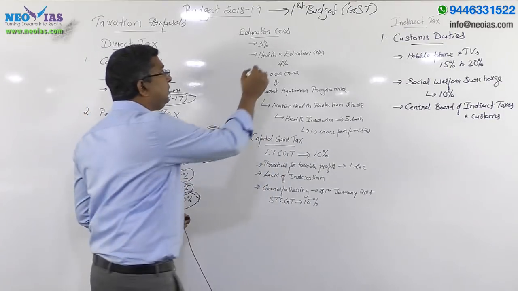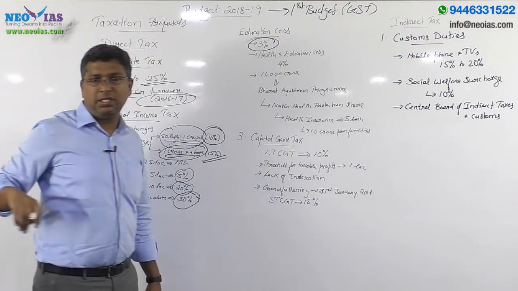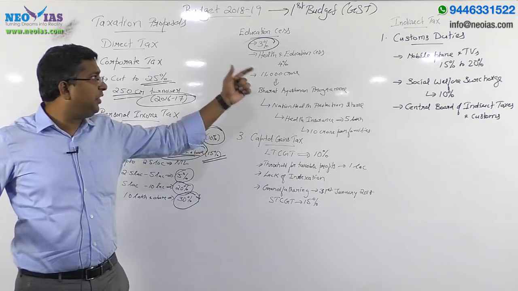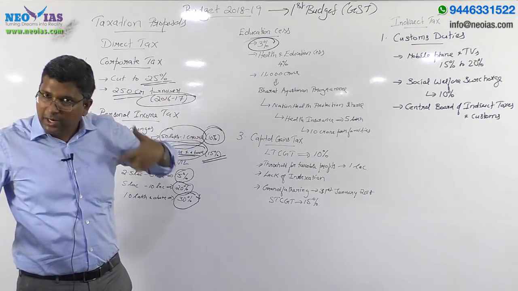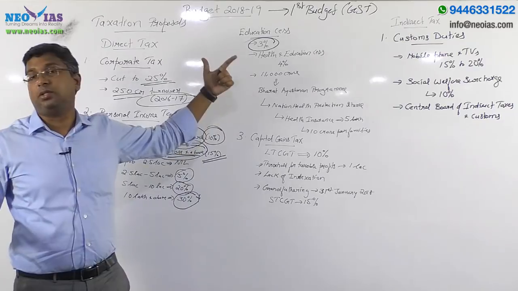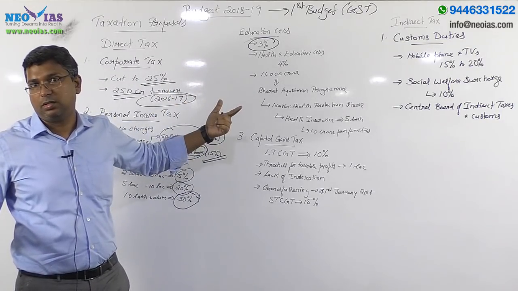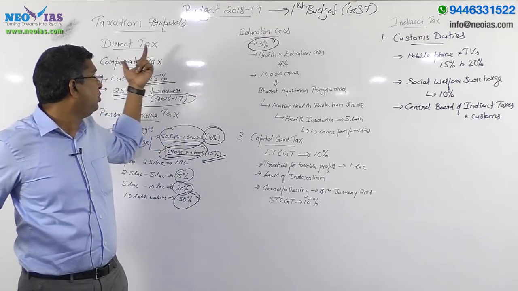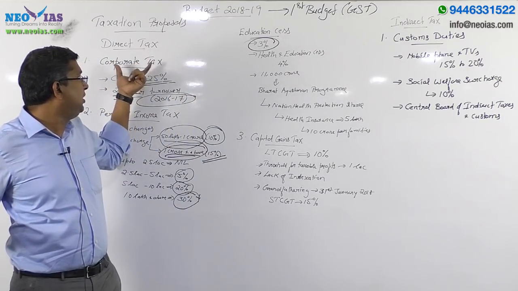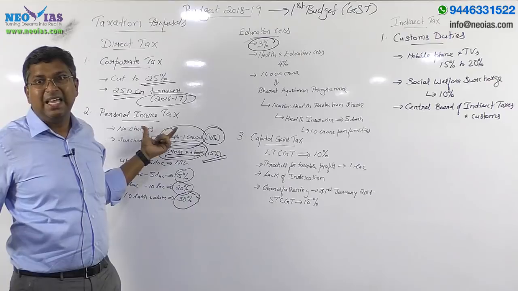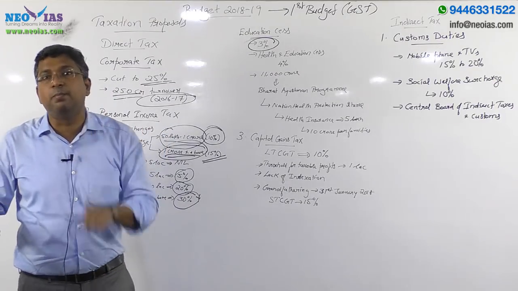The education cess earlier was 3%. Of this, 2% of the education cess is used for primary health and primary education. The remaining 1% is used for secondary and higher education. So this education cess was imposed on direct taxes, mainly corporate tax as well as personal income tax. In this year's budget, this is very important for you.